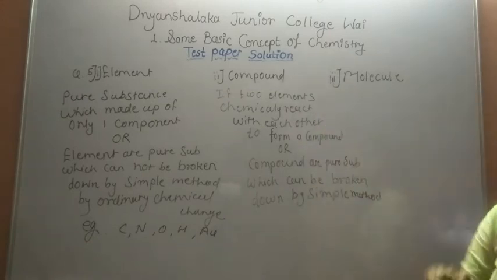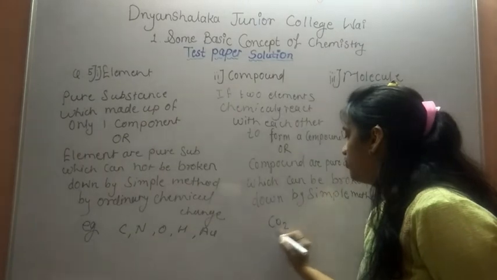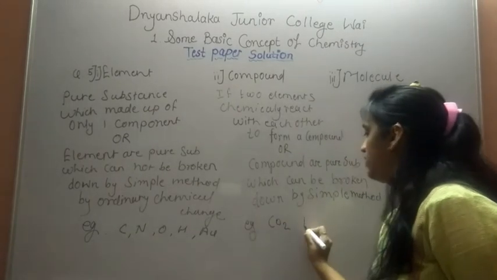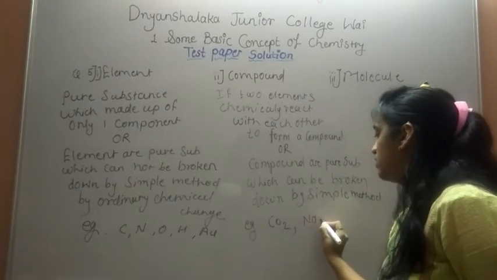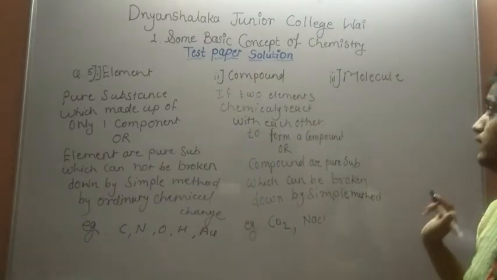So this is the definition of compound. Examples of compound: CO2, NaCl. But an example is not necessary when defining the term.